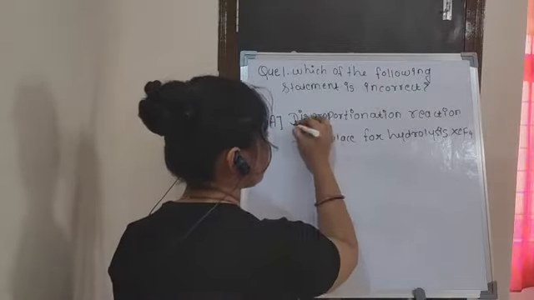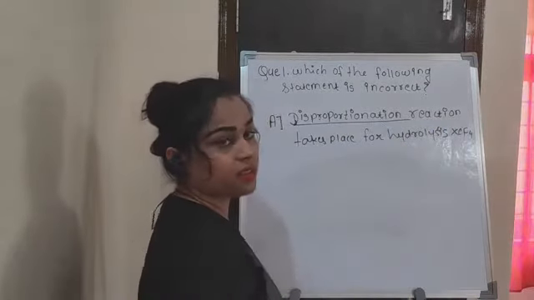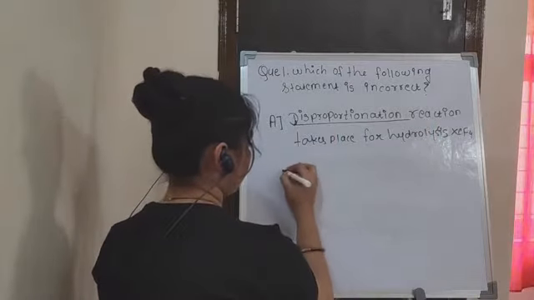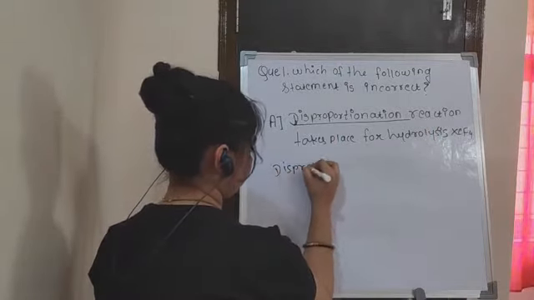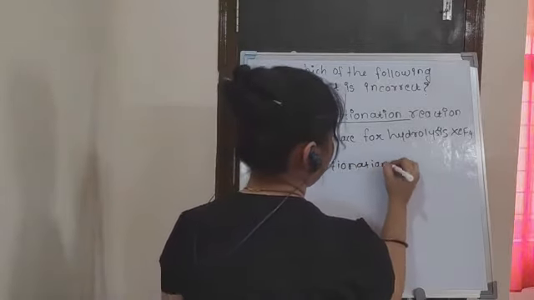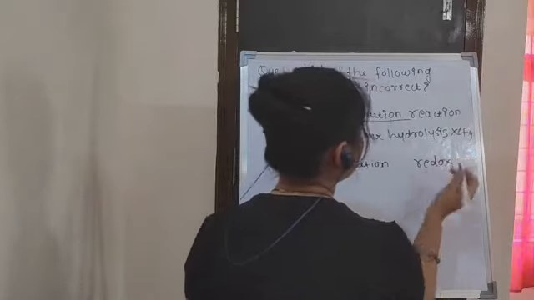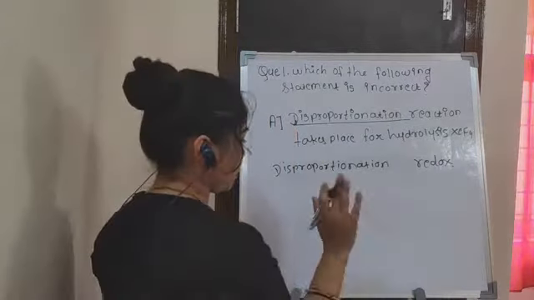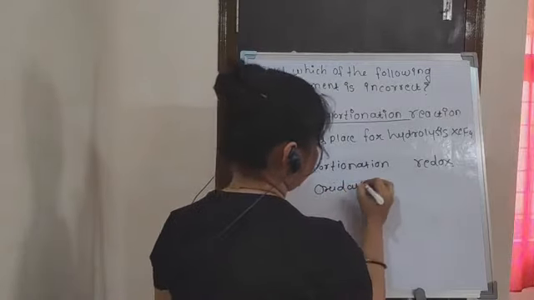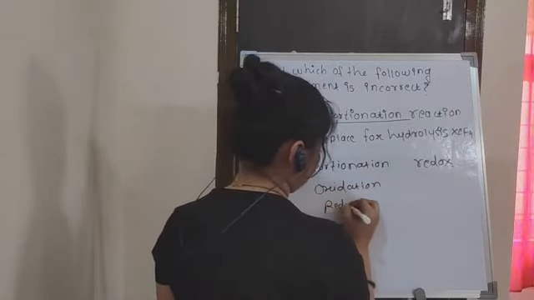First of all, disproportionation reaction. What is the meaning of disproportionation reaction? There are two types of reaction. One is disproportionation and another one is redox. So the two terminologies we have to discuss here. First is oxidation and another one is reduction.